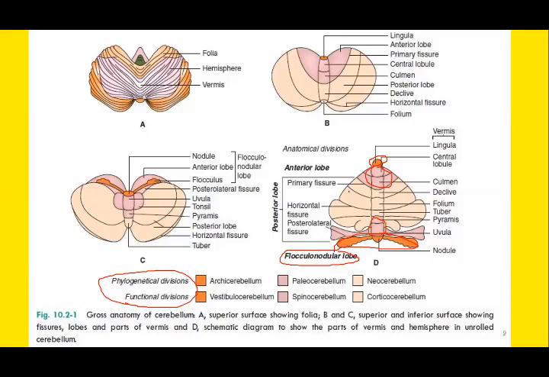And the middle portion involving the lateral zones, remember, the lateral zones of each cerebellar hemisphere are part of neocerebellum. So neocerebellum contains the lateral zones. Flocculonodular lobe is the vestibulocerebellum, and the remaining portion is the spinocerebellum.